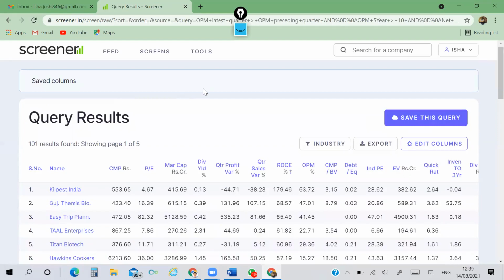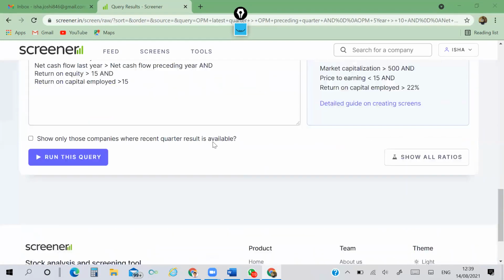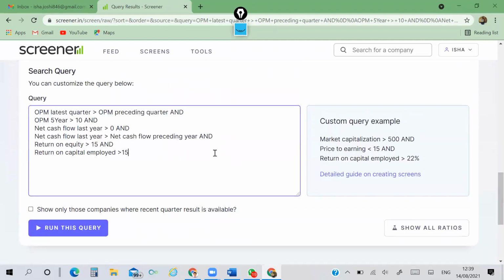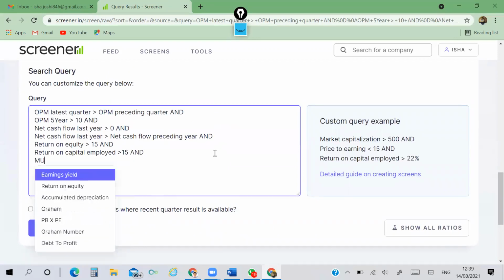Is it possible to get mutual fund investment in all shares? Let me type here.